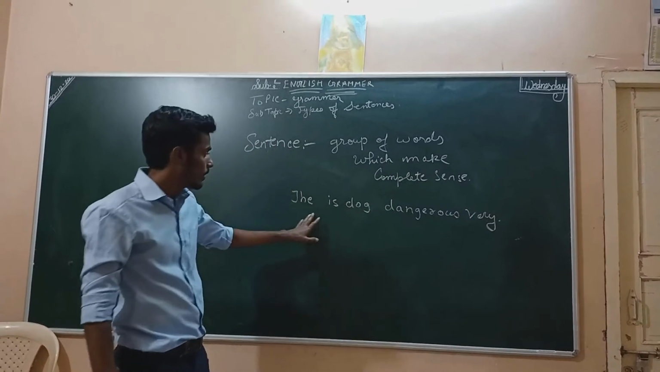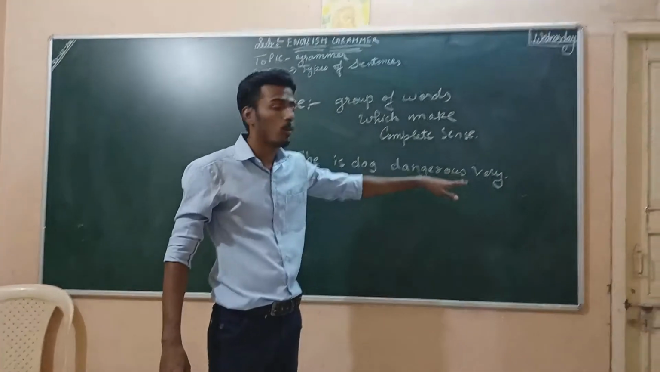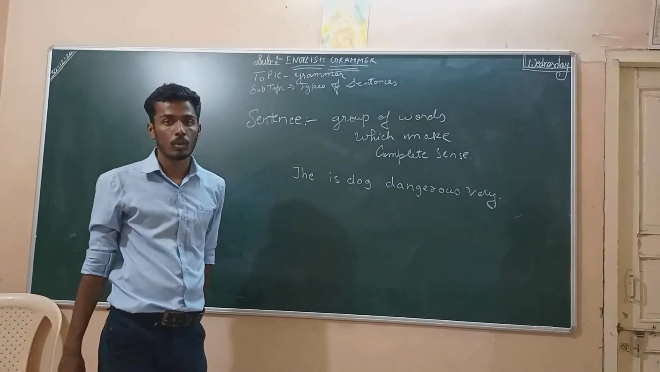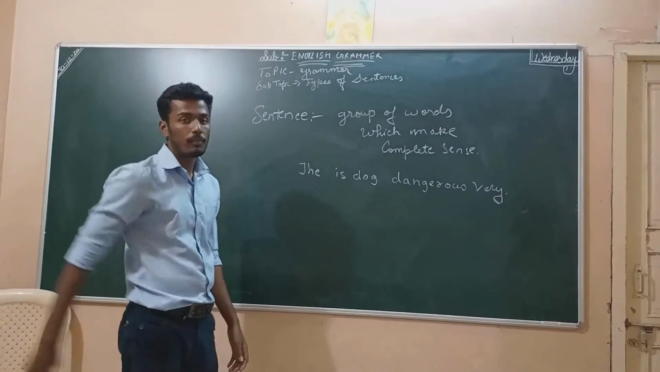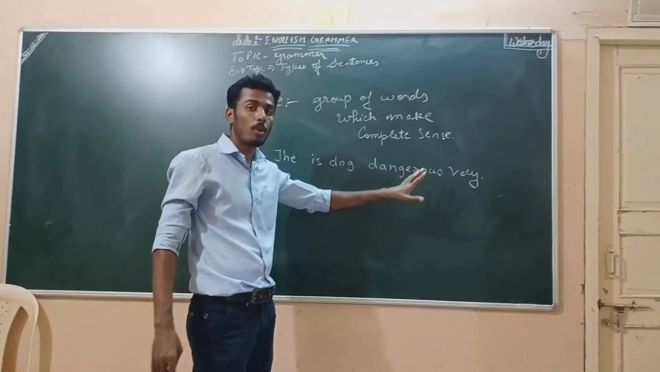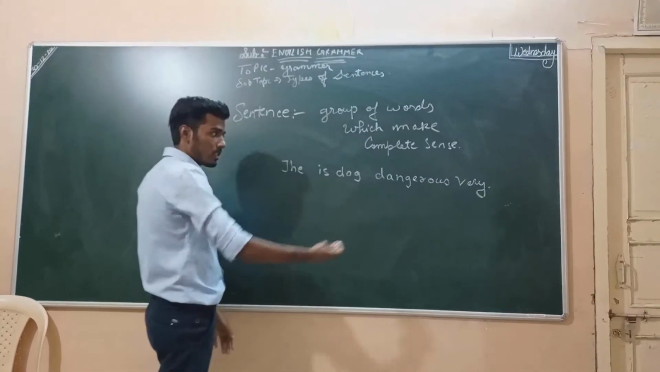Now can you relate? The is dog dangerous very. Can you make a sense out of these words? No. You cannot make a sense out of these words because these words are not arranged in a proper manner. Right? We'll arrange this sentence.